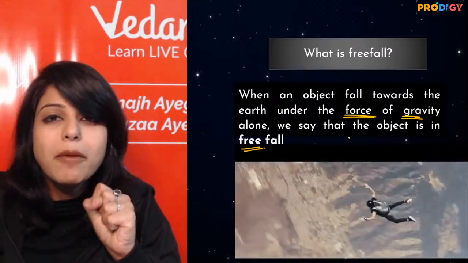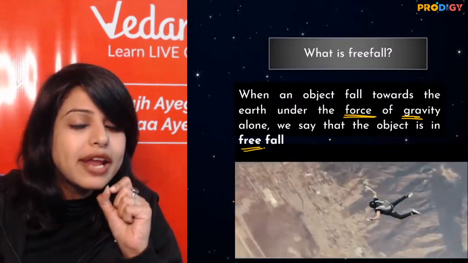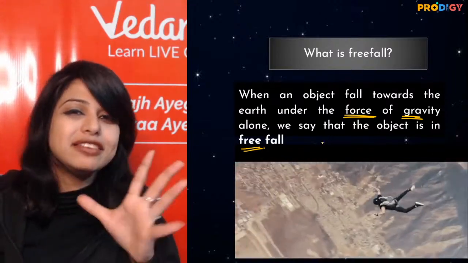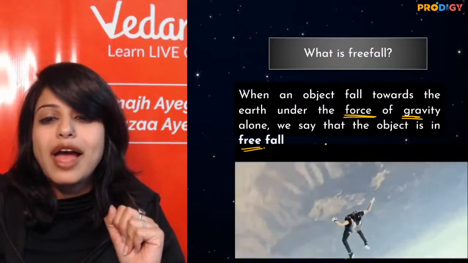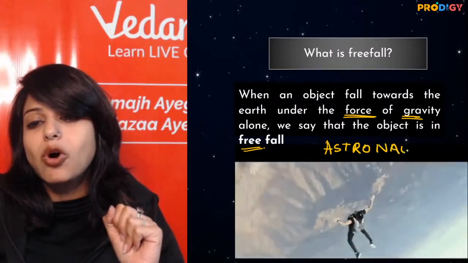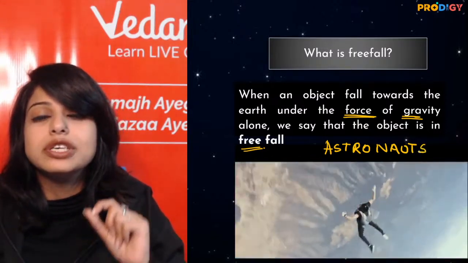Can you think about somebody who is freely falling in actual terms? कौन है जो free fall कर रहा है in actual terms? You will be amazed to know astronauts are always in a state of free fall. They are always freely falling towards earth.